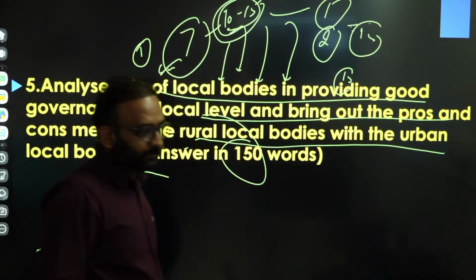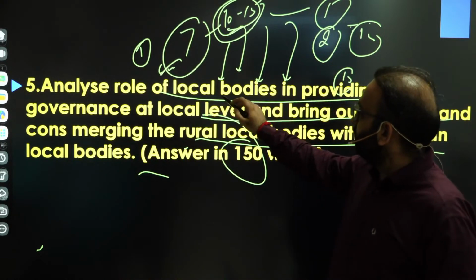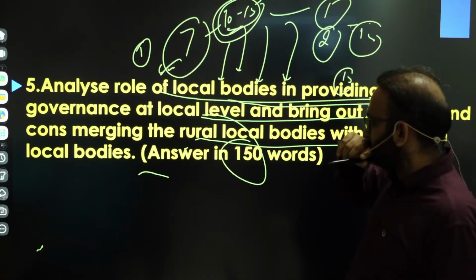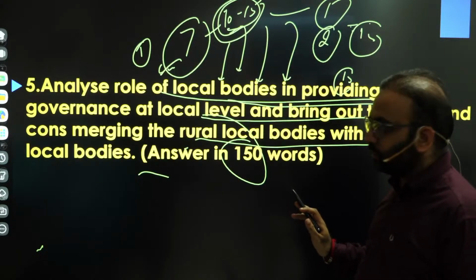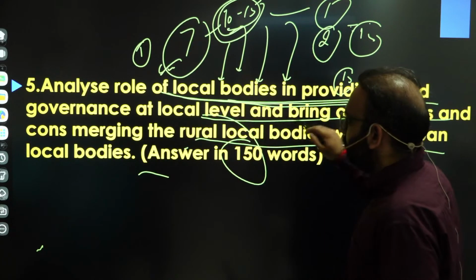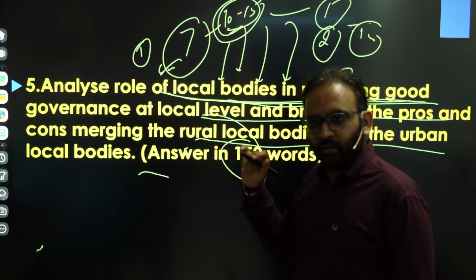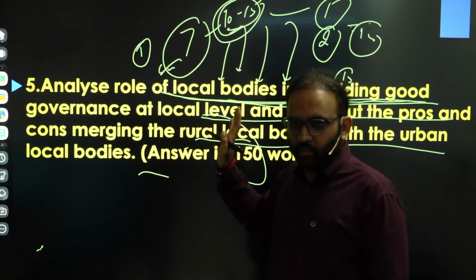You get the point? So now, discussing first the body parts of the question. Analyze the role of local bodies in providing good governance at local level. Right? That's the first part of your question. So first you need to write about the role of local bodies in providing good governance at local level. Right? How local bodies, such as panchayats and municipalities, help good governance at local level.